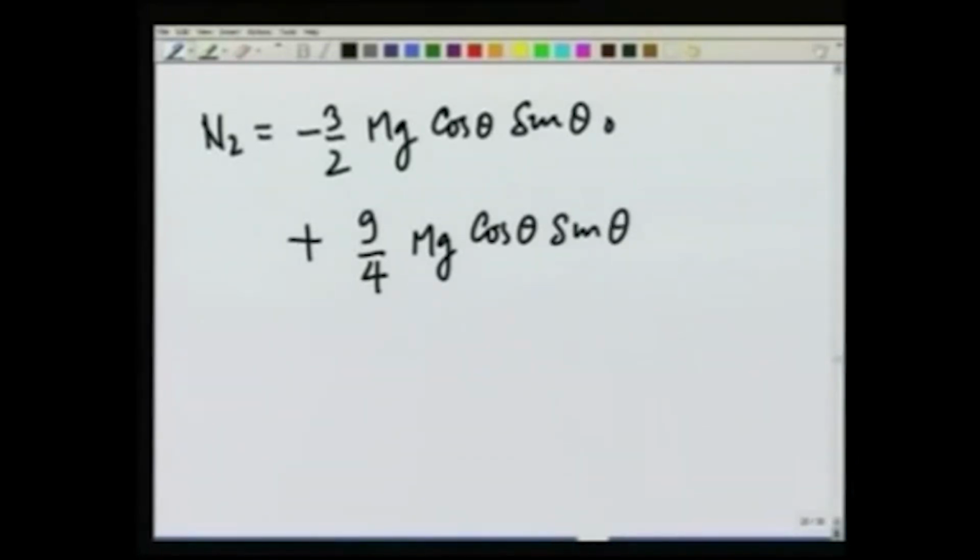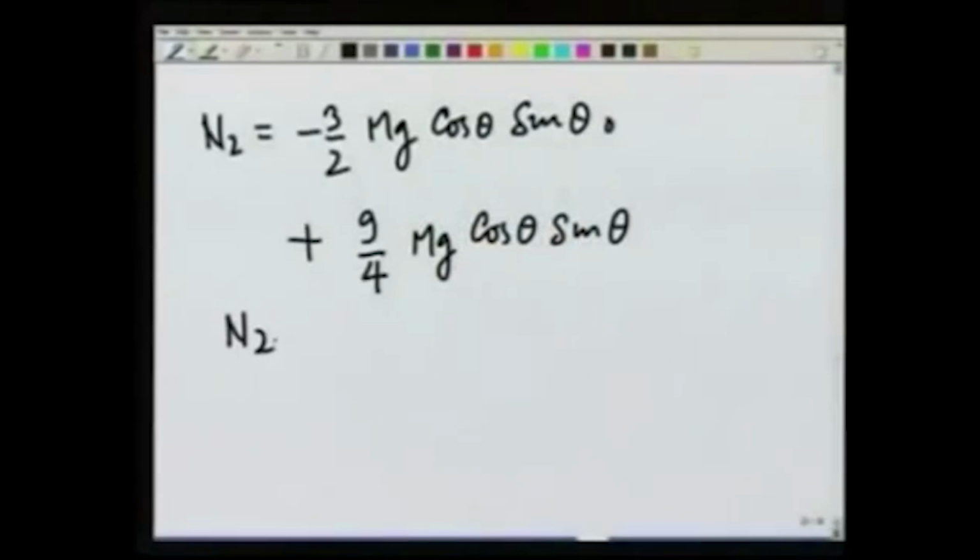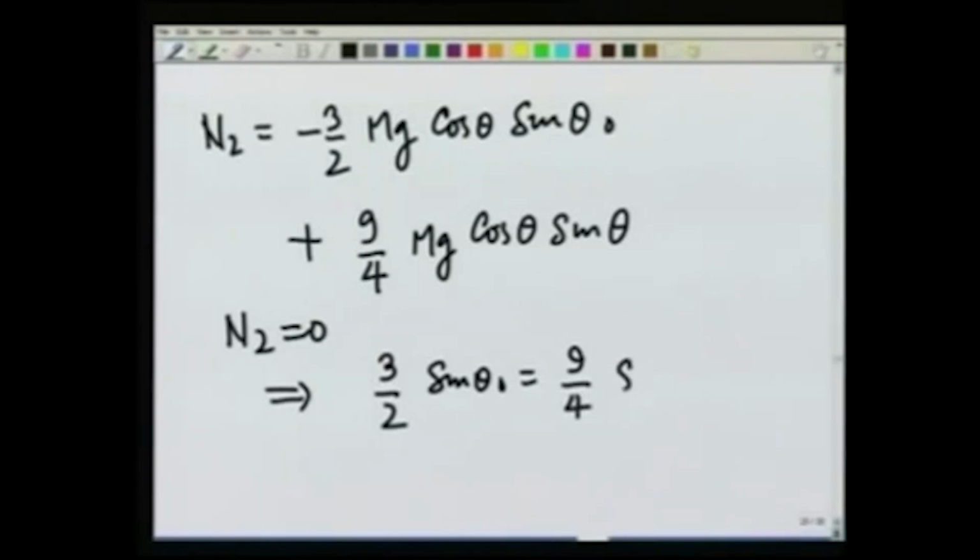At the point where the ladder leaves the wall N2 is 0, and this gives me 3 over 2 sine theta 0 is equal to 9 over 4 sine theta, or sine theta equals 2/3 sine theta 0.